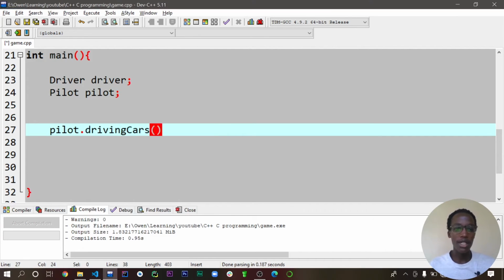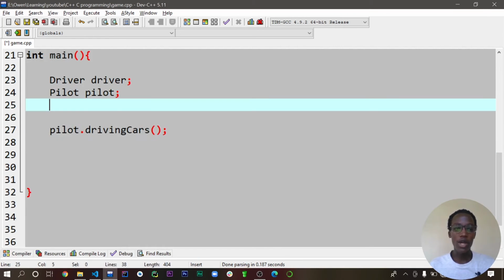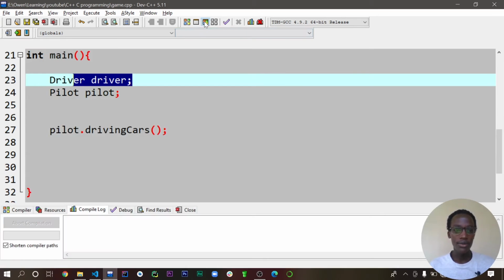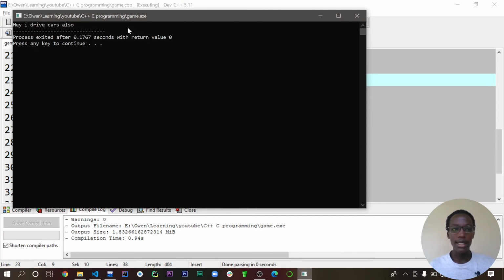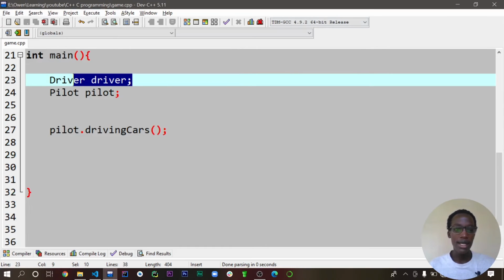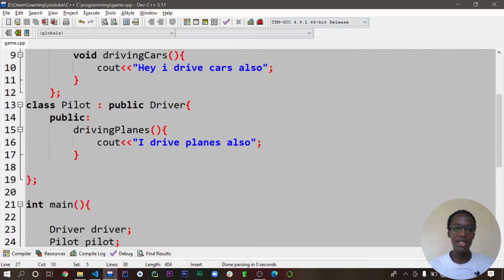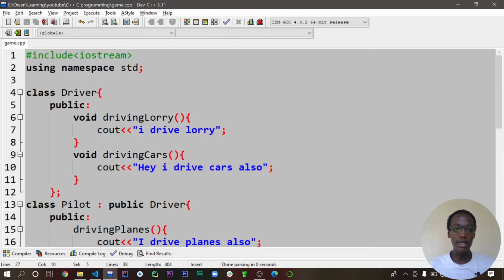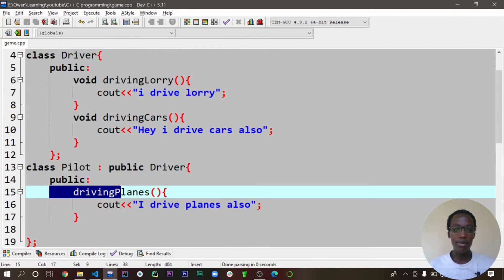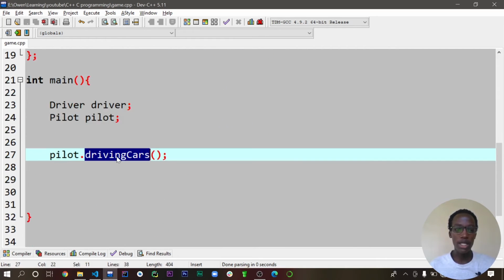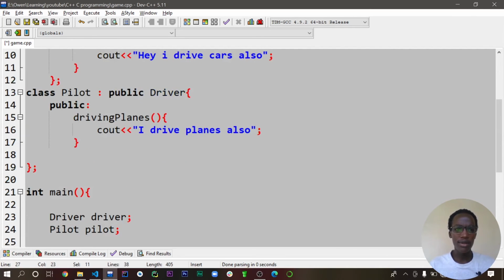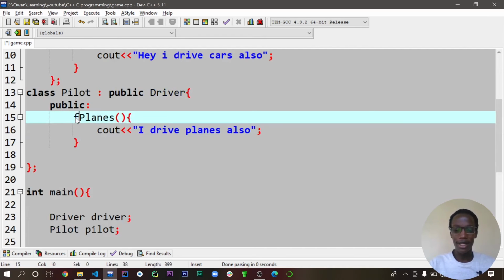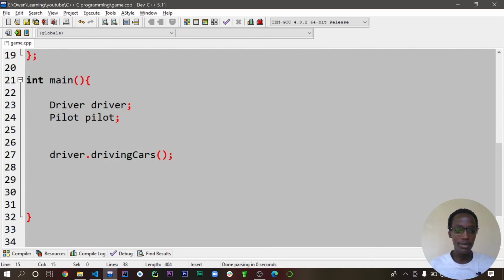So if we now say driving cars, let's see. Remember, we are now under the class Pilot and not under the class Driver. So let's run. Like, hey, I drive cars also. Now let's assume we have the driver. Remember that the Driver class is the superclass. So let's access this public method of driving planes and see what would actually be printed. So I'm going to say driver dot, did I say driving planes? No, flying planes. Okay, flying planes.